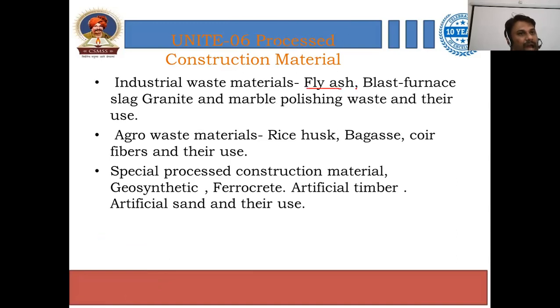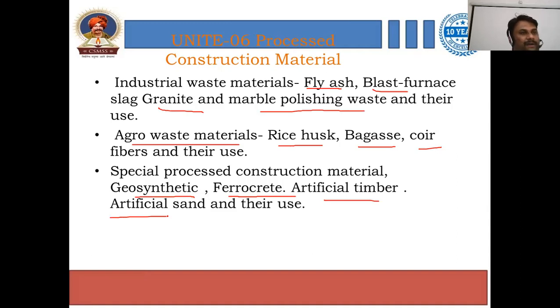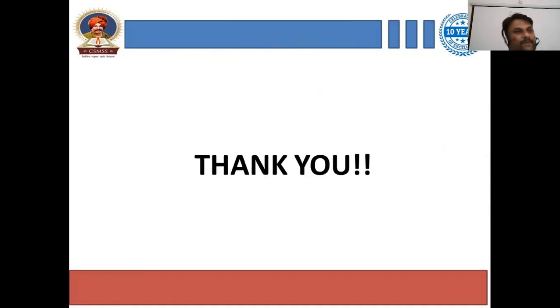They are fly ash, blast furnace slag, granite, and marble polished waste. Then agro waste material like rice husk, bagasse, coir fiber, and their use. Then special process construction material, in which we study geosynthetics, ferrocrete, artificial timber, and artificial sand. We have to study this content in the last unit of the course. So this is all about the content of the course.